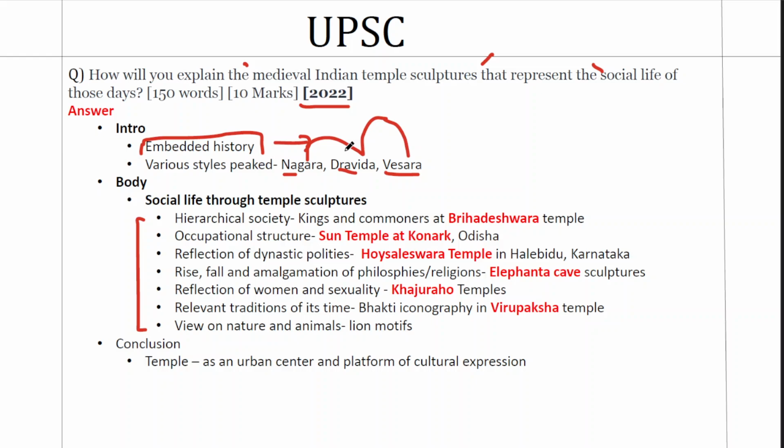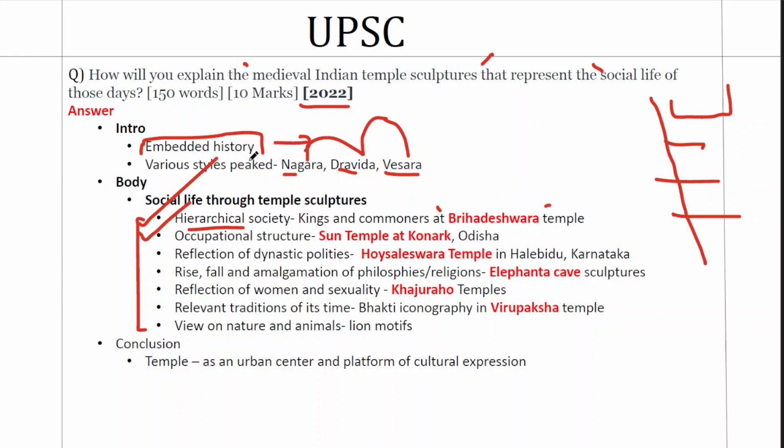The first and foremost point, it's about the hierarchical nature of the society. For example, take the sculptures in Brihadeshwara temple. Brihadeshwara temple is located in Tanjavur. Take the temple, take the sculptures there. You can see a wide variety of people. Kings with royal crowns, singers, artisans, common man as well. So it shows that the society was layered. The stratification of the society was visible. So that was the social life of that times. So that's the first hint.